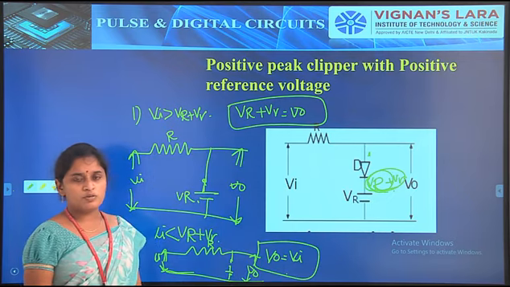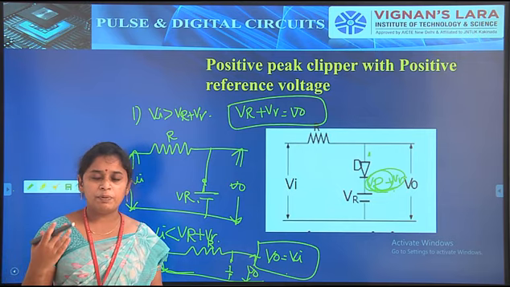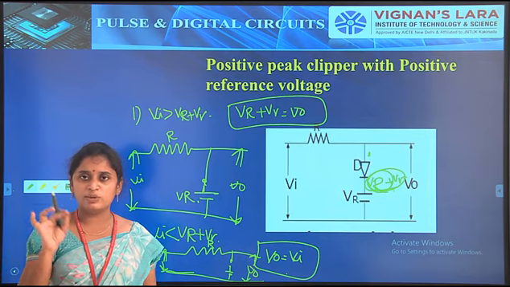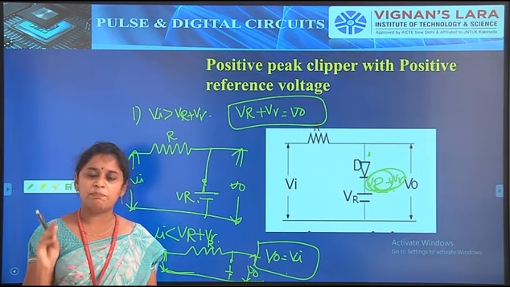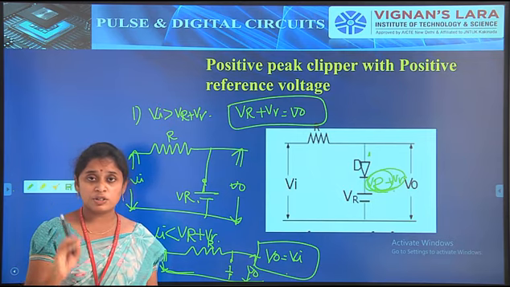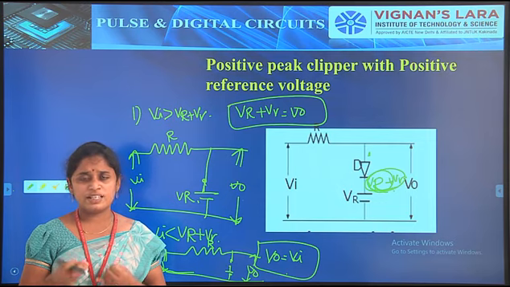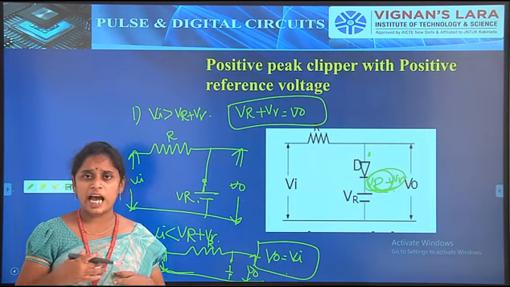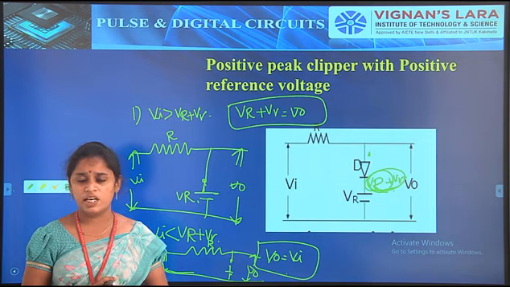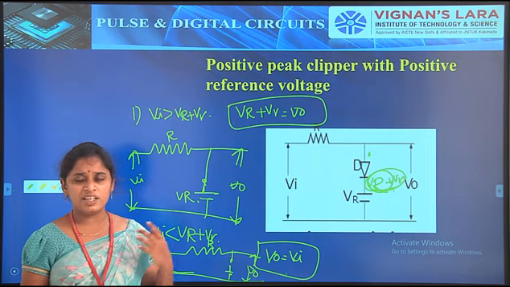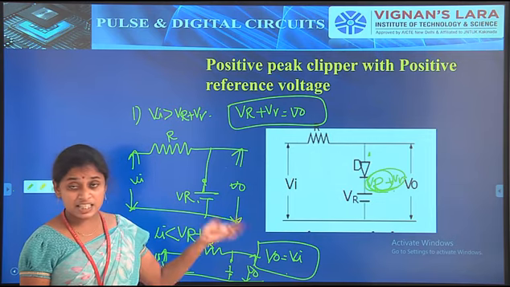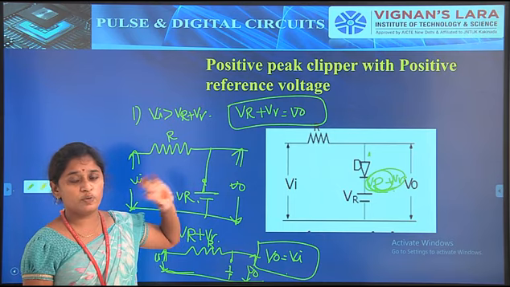So for a shunt clipper with positive reference, as with the shunt positive clipper with zero reference, we have to solve the positive reference as well as the negative reference, simply by adding VR or by subtracting VR. That's enough. It is an easy technique for finding the output.